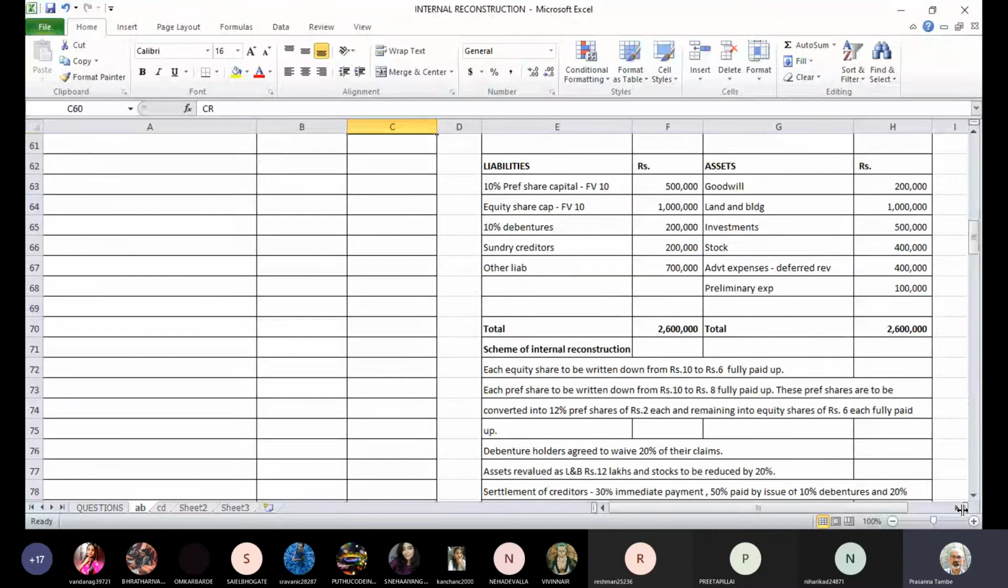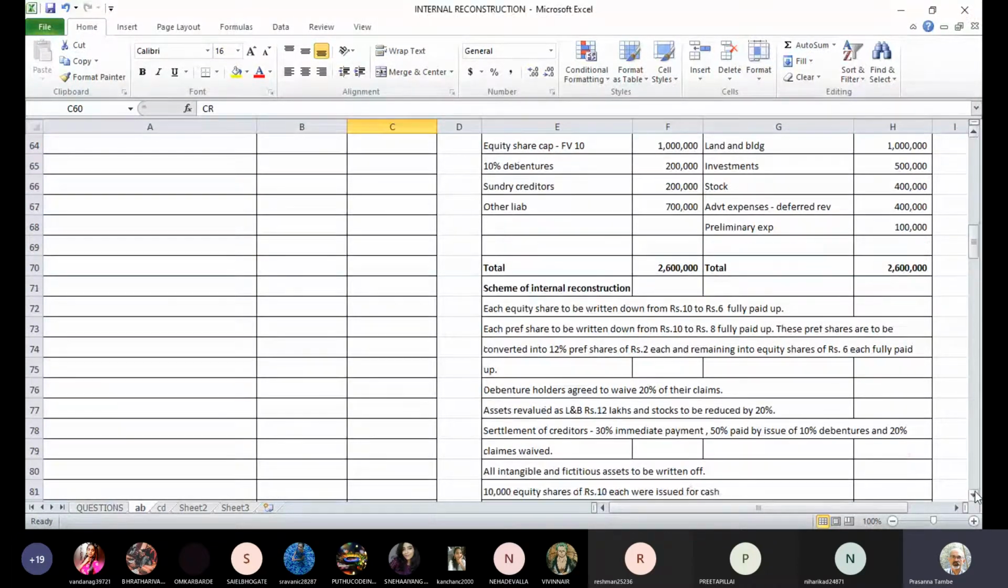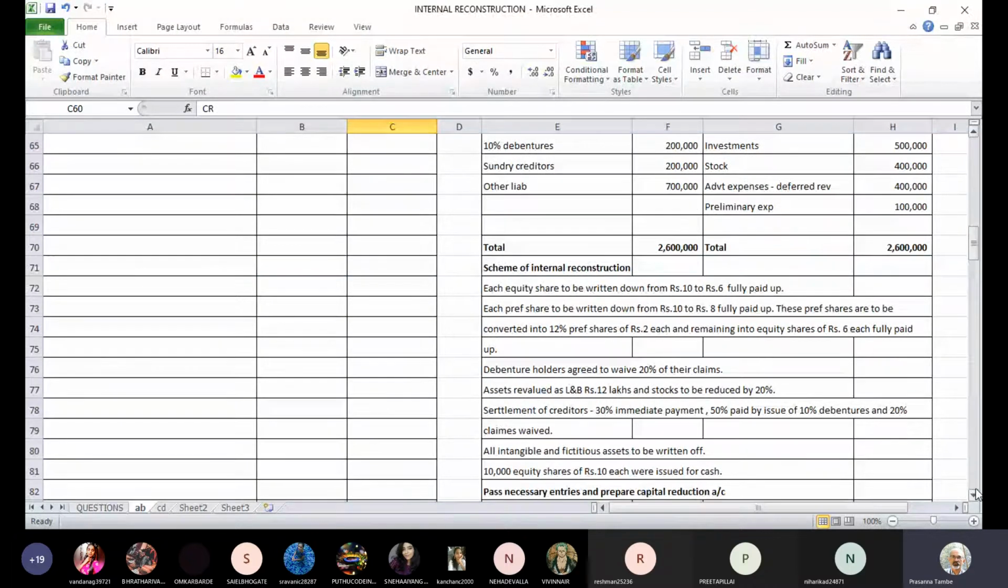There is a debenture holders arrangement whereby they have waived 20% of the claims. Some revaluation of assets where land and building is revalued and stocks are to be reduced. So these are the effects that we have to give. Creditors, there is some settlement like part immediate payment, partly by issue of debentures, and some waiver. And then we have to write off the intangible assets. And there is a fresh issue of equity shares also as a part of this internal reconstruction scheme. So one by one, now we'll start recording the accounting entries for this.